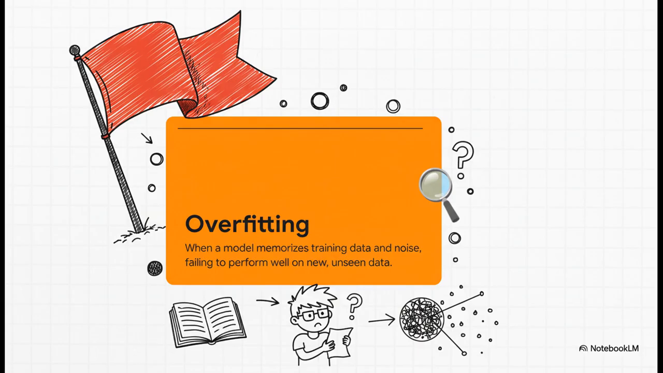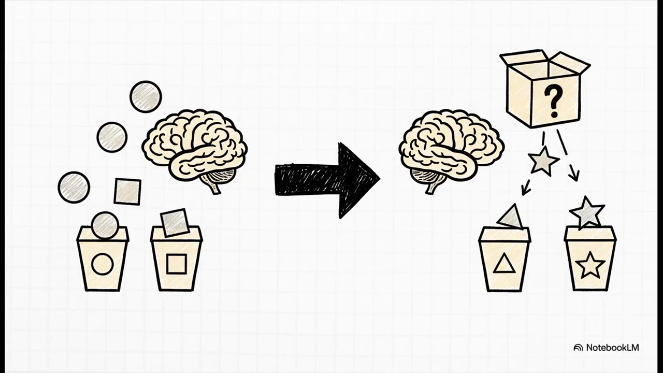Think about it like a student who crams for a test by memorizing the exact answers to the practice questions. If the real test asks the same questions but in a slightly different way, they're toast. So, what we're really after here isn't a perfect score on the study guide. The real goal is generalization. We need to build a model that can take what it's learned and apply it correctly to brand new data it has never, ever seen before. That's what makes it useful.